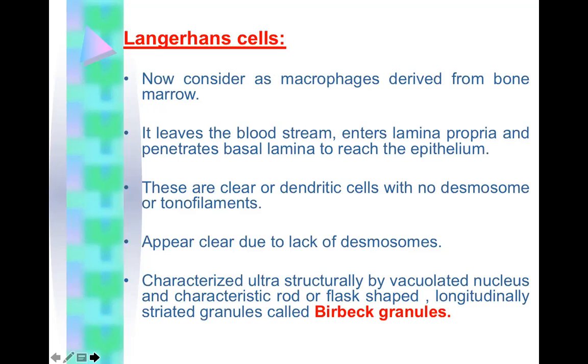Langerhans cells are now considered as macrophages derived from bone marrow. These Langerhans cells leave the bloodstream, enter the lamina propria, and penetrate the basal lamina to reach the epithelium. These are clear or dendritic cells with no desmosomes or tonofilaments. They appear clear due to lack of desmosomes. They are characterized ultrastructurally by a vacuolated nucleus and characteristic rod or flask shaped, longitudinally striated granules called Birbeck granules.